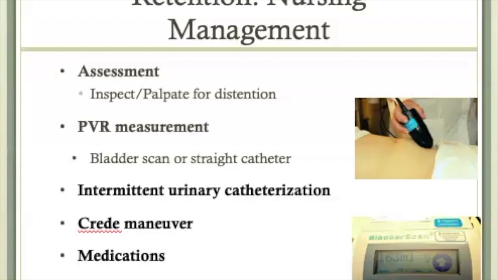The Credé maneuver is a technique used to void urine from the bladder when a client has a urinary tract disease or is unable to void on their own. Manual pressure is exerted on the abdomen at the location of the bladder just below the umbilicus. This pressure causes the client to be able to void. Clients can learn how to do it themselves. Medications for loss of bladder tone, for example, cholinergic medications like bethanechol, stimulate contraction of the detrusor muscle to trigger bladder emptying. If the client has poor bladder emptying, alpha adrenergic antagonists like doxazosin will reduce urethral resistance. So a variety of medications can be used.